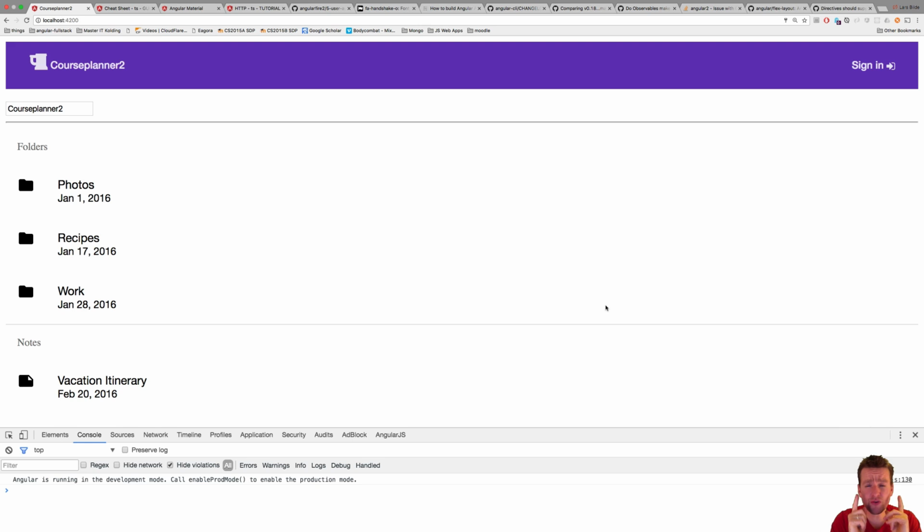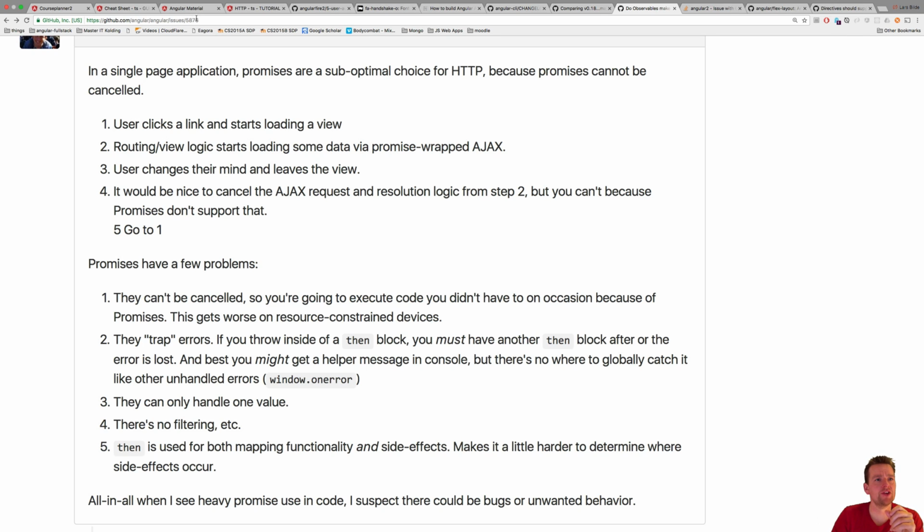One of the great features about observables compared to promises is that observables can be cancelled easily. So we can go in and say we want to cancel the observable. We don't want to send the request anyway. We decided not to, right? So we can actually do that. I found this issue here in Angular, just one of the explanations about why we should try and use observables instead of promises. There is a lot more to observables than this, but this is just a start.